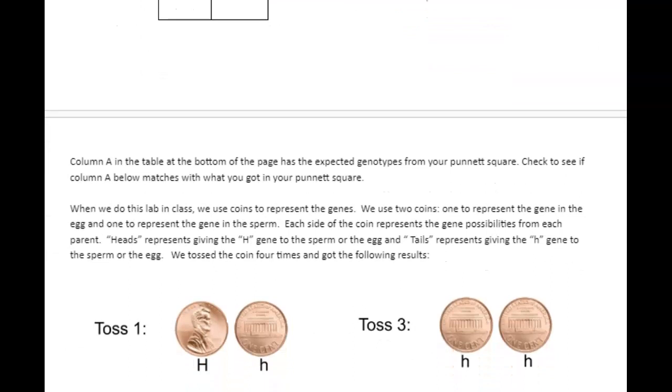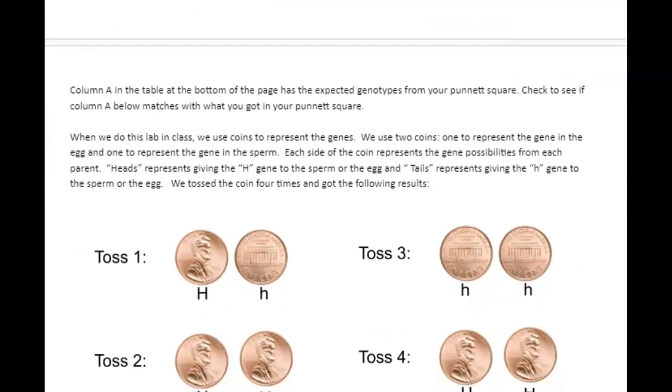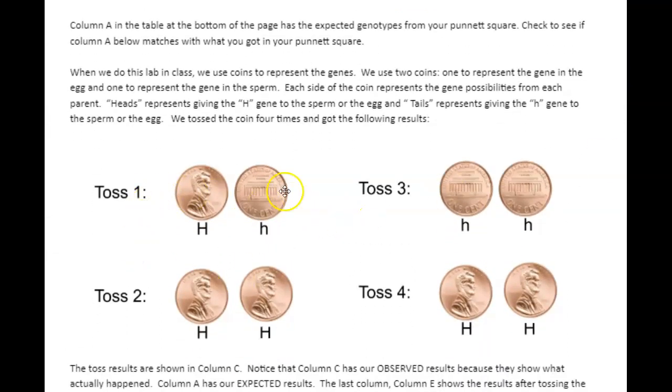Now, what we're going to do is we're going to get some observed results. In class, what we were going to do is use some coins here to represent the observed results. Okay, we're going to flip them and get results. So I have some examples here.